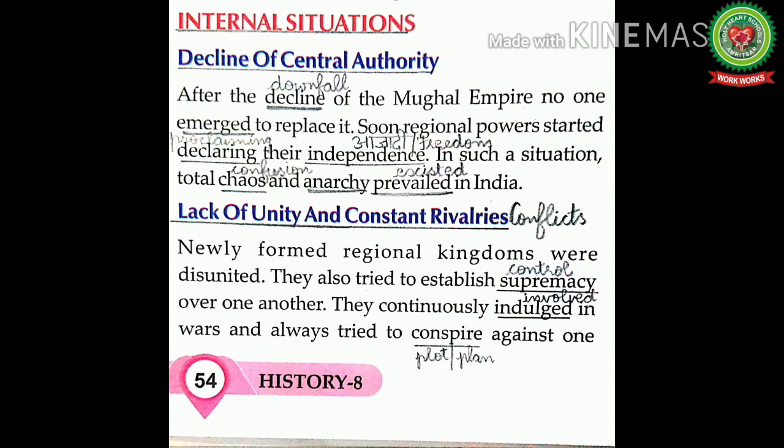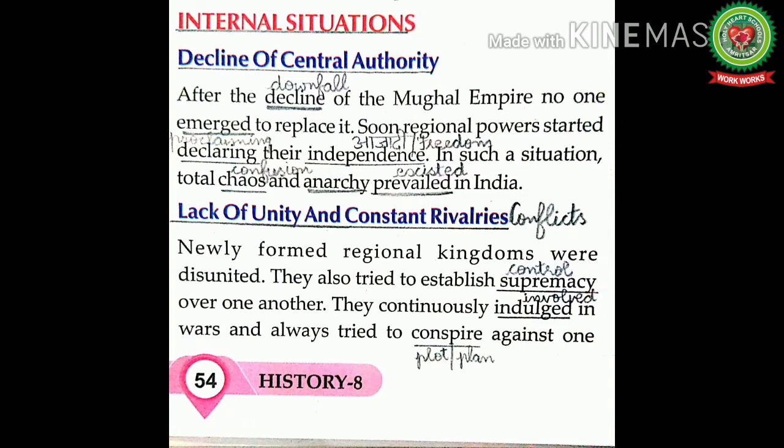The other reason that enabled the British to establish an empire in India was lack of unity and constant rivalries. Rivalries means conflicts. Newly formed regional kingdoms were disunited. They also tried to establish supremacy over one another. Supremacy means control. They continuously indulged in wars. Indulged means involved.